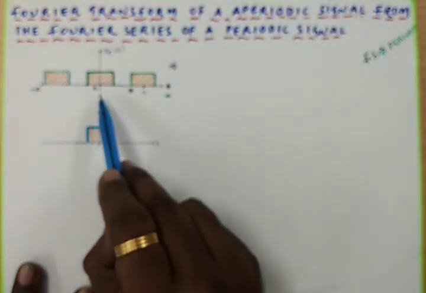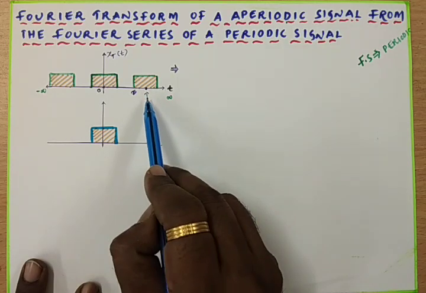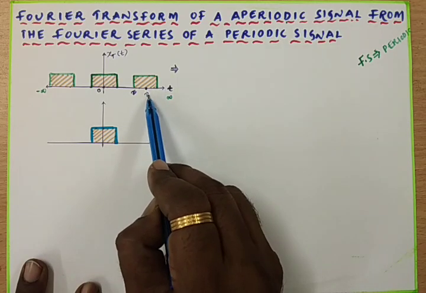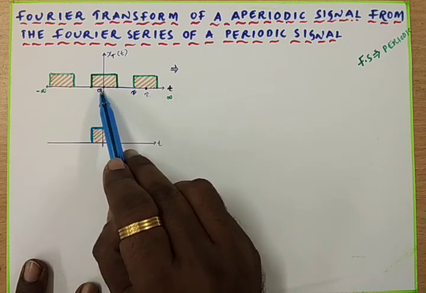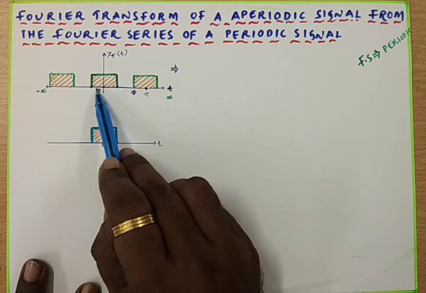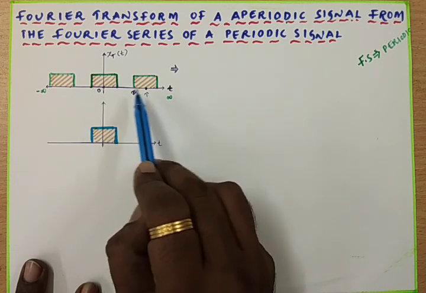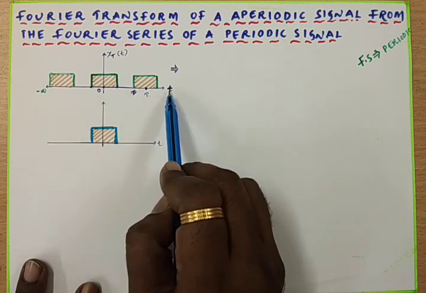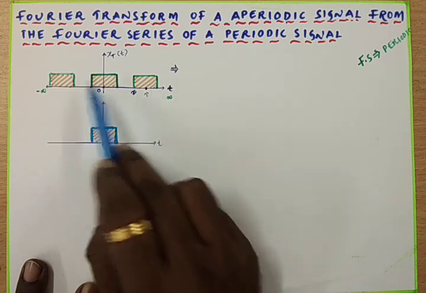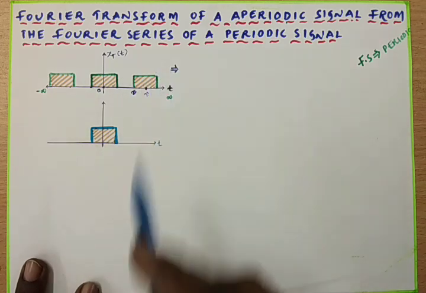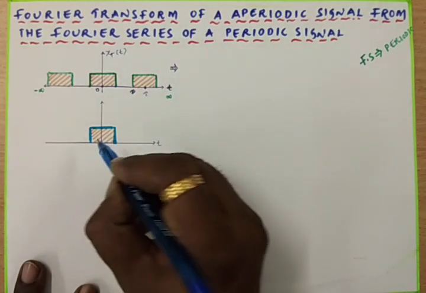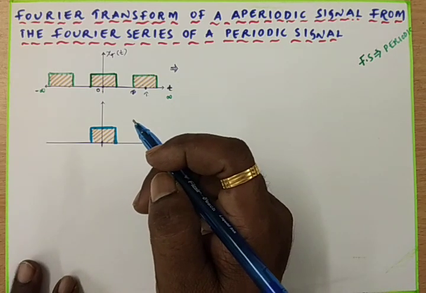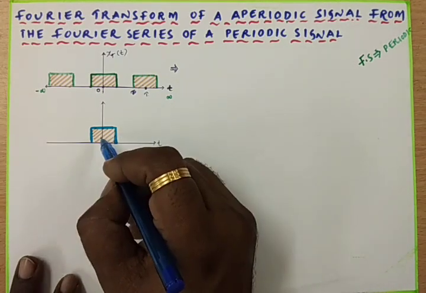For example, if this T tends to infinity, that means I am going to have only this signal, whatever signal I am having at the origin, because T tends to infinity, so I can't get this signal and this signal. So if T tends to infinity, obviously you can have only one signal at the origin on both sides, so this will be the aperiodic signal.